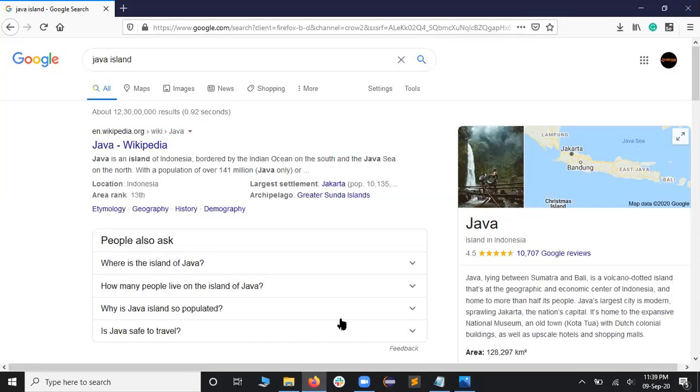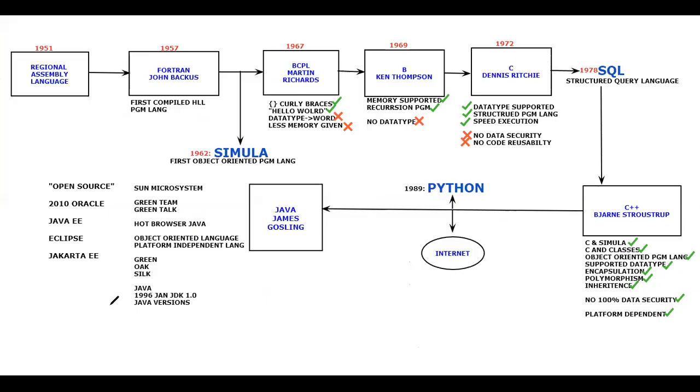If I come back to my screen and share, when it comes to the types of Java, Java Standard Edition is there, Java Enterprise Edition is there, Java Mobile Edition is there, but still Java Enterprise Edition happens to be the most prominent thing of Java. That is the reason they correlated it with the capital of the Java island and gave it the name Jakarta.